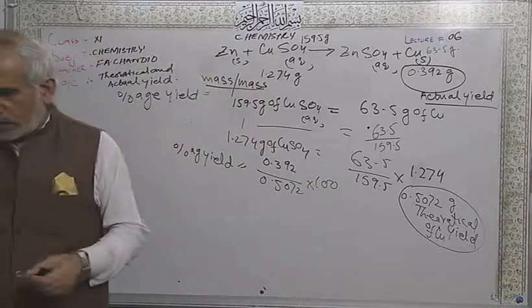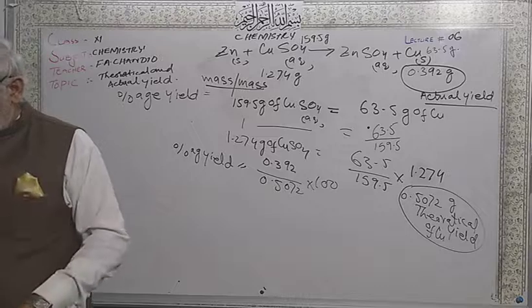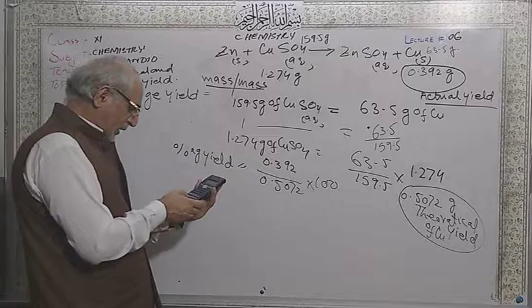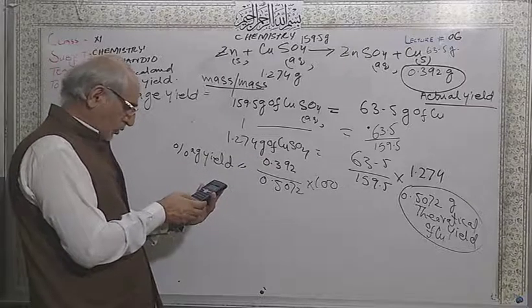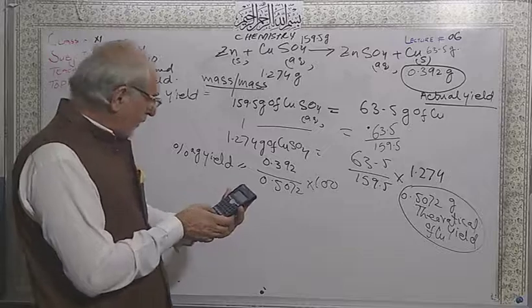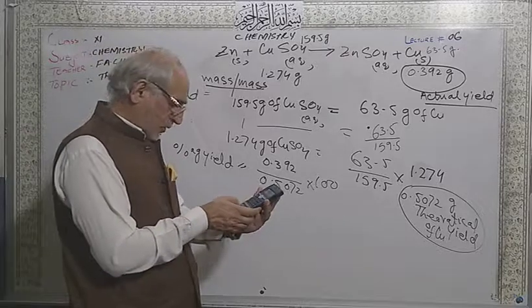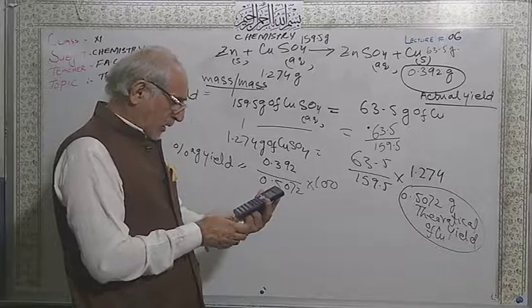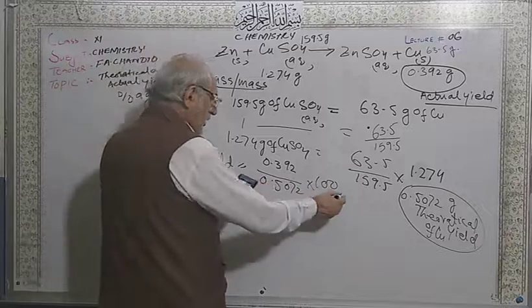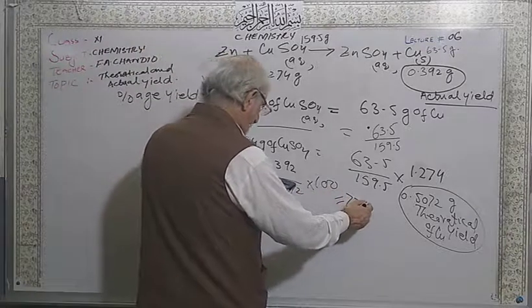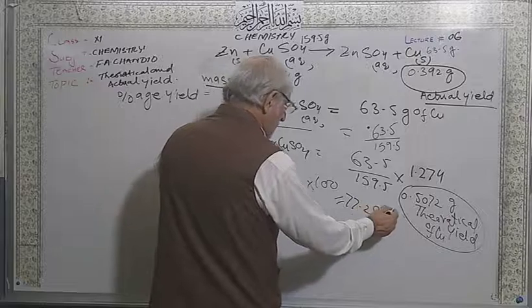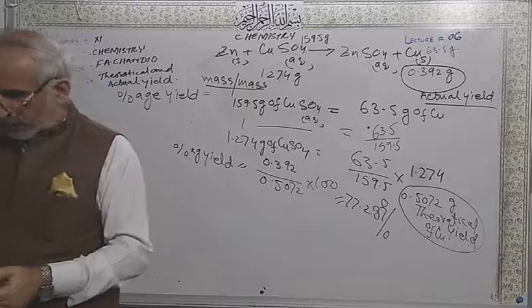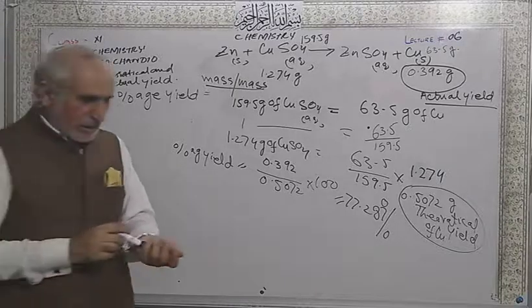So your answer will be 0.392 divided by 0.5072, and multiply by 100. So the answer is 77.287%. This is your answer, dear students.